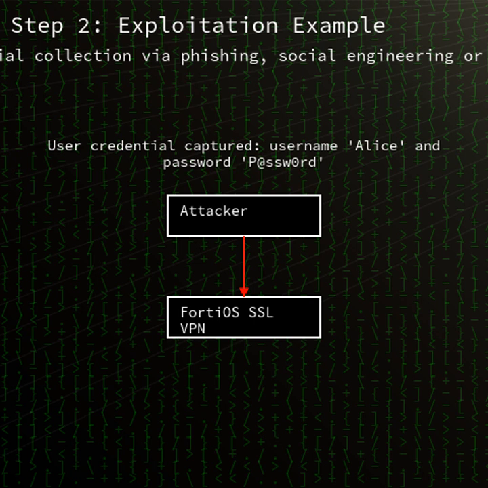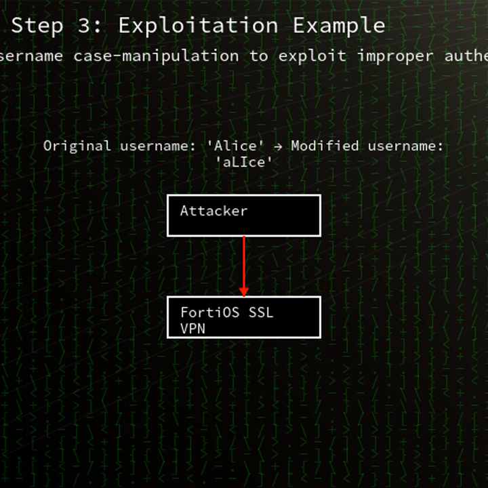FortiOS is Fortinet's operating system for their FortiGate firewalls, which provides secure remote access, web filtering, and VPN connectivity. Many enterprises rely on FortiGate devices for perimeter security and remote worker access. CVE-2020-12812 is categorized as an improper authentication vulnerability.